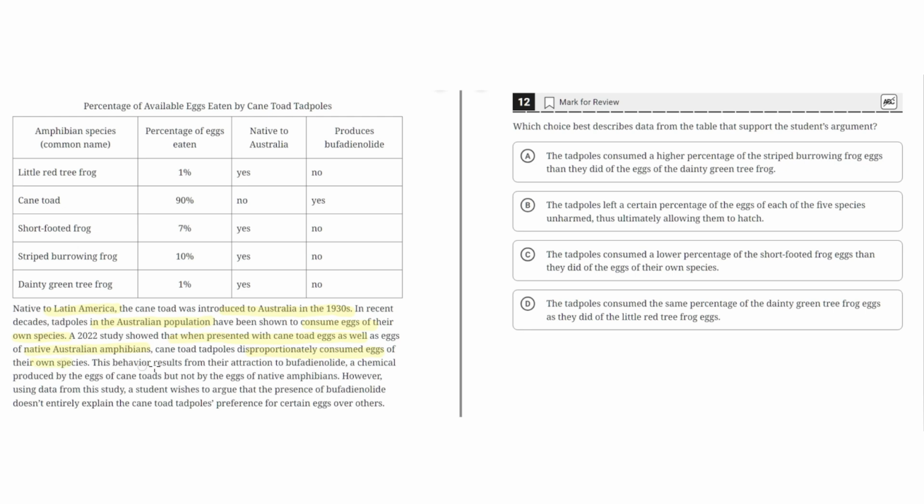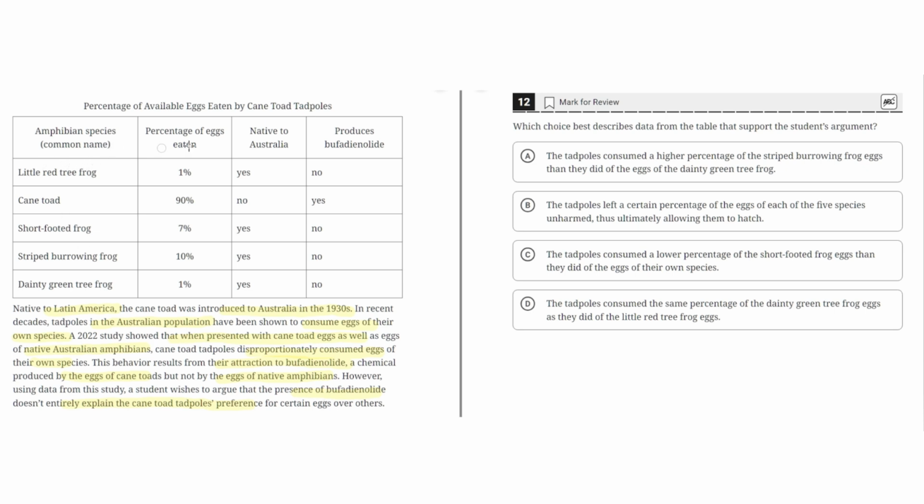This behavior results from their attraction to bufadienolide, a chemical produced by the eggs of cane toads, but not by the eggs of native amphibians. However, using data from this study, a student wishes to argue that the presence of bufadienolide doesn't entirely explain the cane toad tadpole's preference for certain eggs over others. So once more, that is the student's argument here.